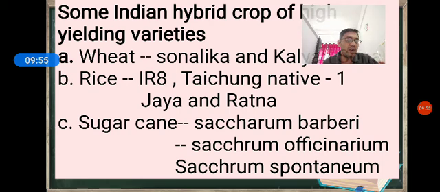All areas of the Indian country. So in this way we are going to increase the yield.